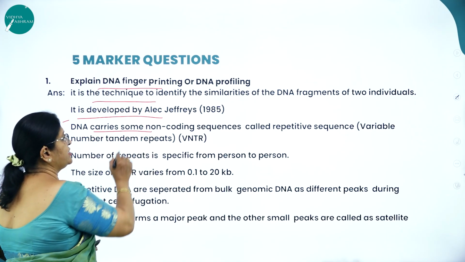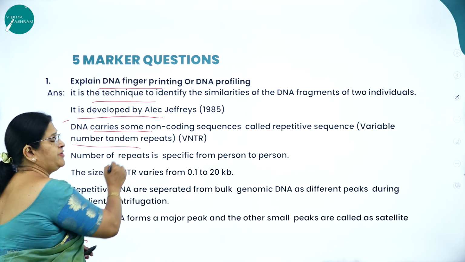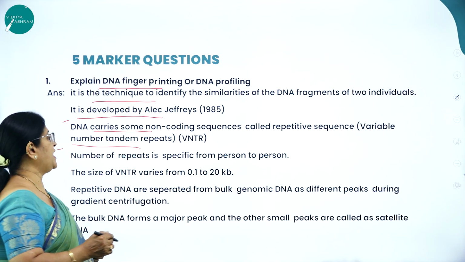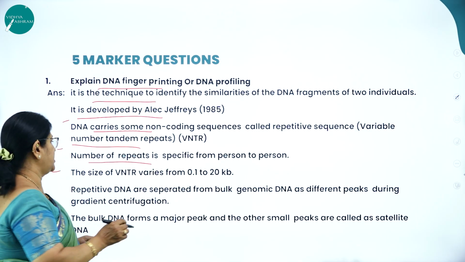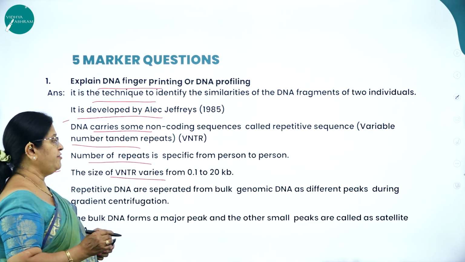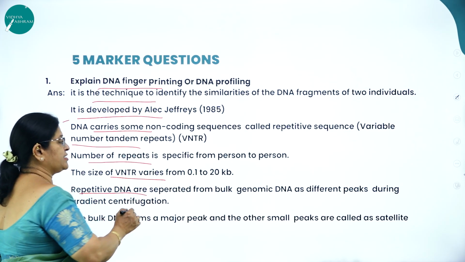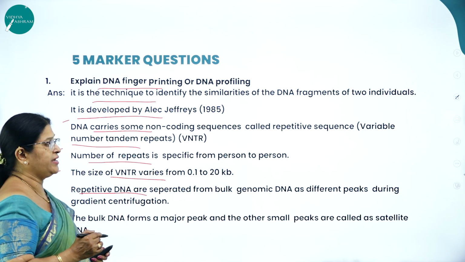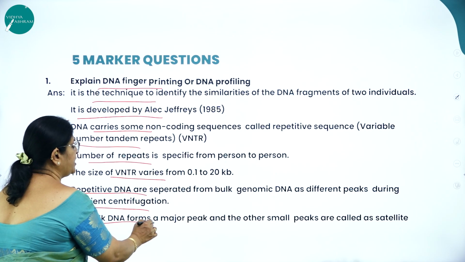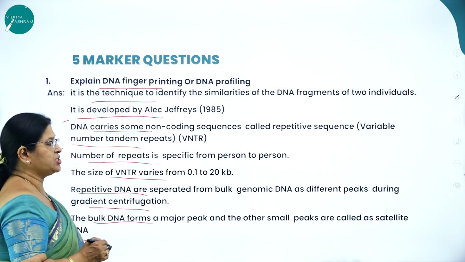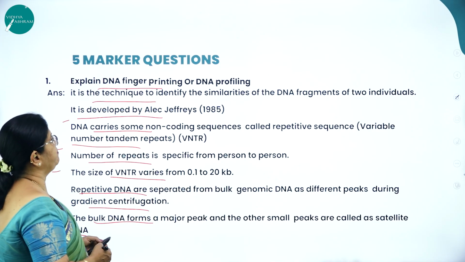Then DNA carries some non-coding sequences called repetitive sequences. That is what we call VNTR, that is variable number tandem repeats. The number of repeats is specific from person to person. So the size of the VNTR varies from 0.1 to 20 kb. Then repetitive DNA are separated from bulk genomic DNA as different peaks during gradient centrifugation. Then the bulk DNA forms a major peak and the other small peaks are called as what? Satellite DNA. There are 2 types of satellite DNA.